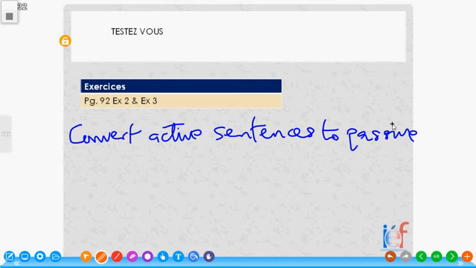We have exercises on page 92, exercise 2 and exercise 3. Ici, il y a des exercices à la page 92, exercice 2 et exercice 3. I hope you must have learned well how to convert or how to express and talk in the passive voice.